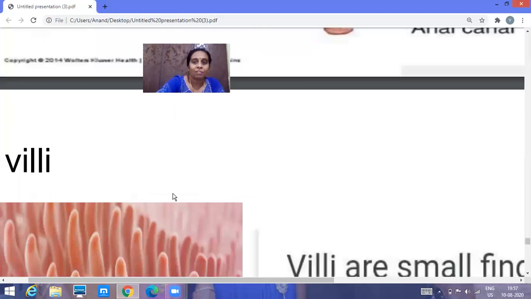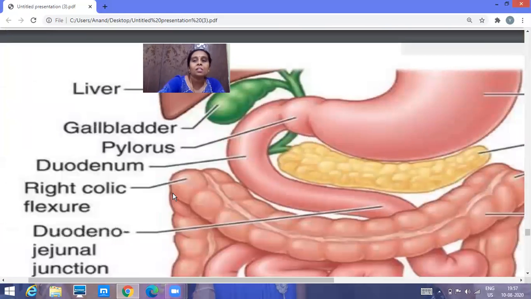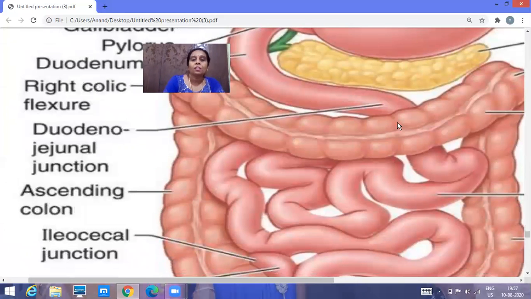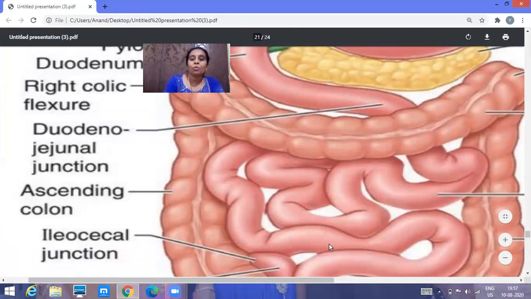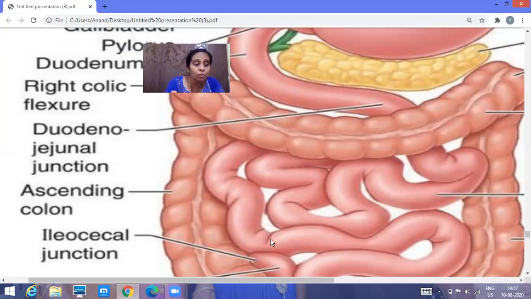Once the food reaches the stomach, these changes occur. After that, the food enters the small intestine. You can just observe here, this is the small intestine. You can see the small pipe-like structure, isn't it? I can say it is the longest part of the alimentary canal, which is fitted in a small compact place. And the length of the small intestine will differ from animal to animal depending on the food they eat.